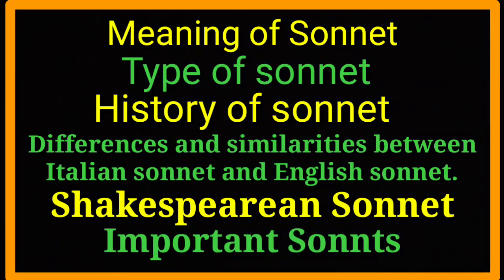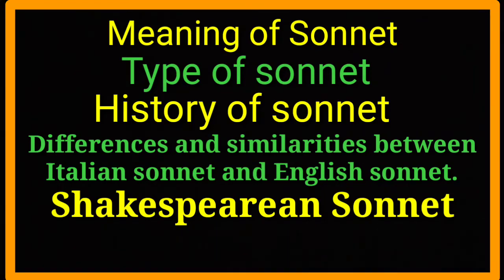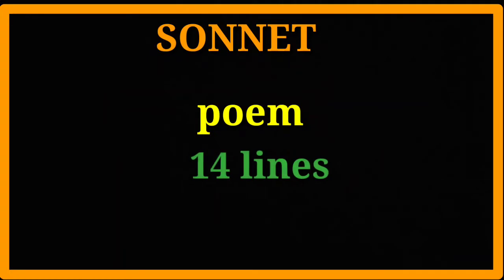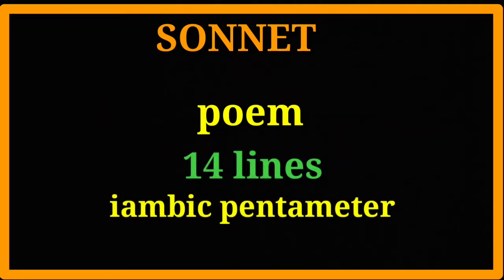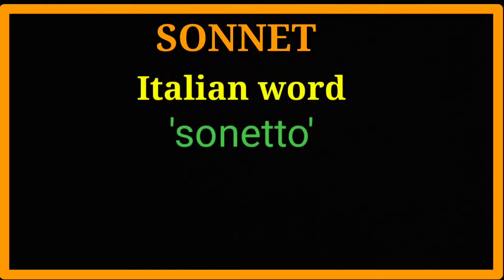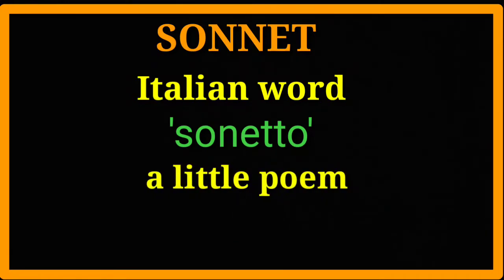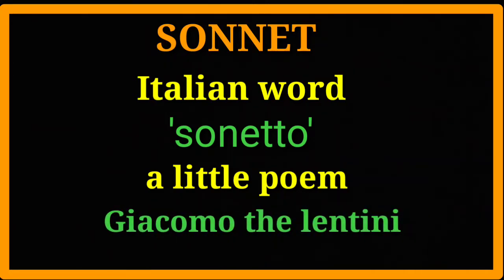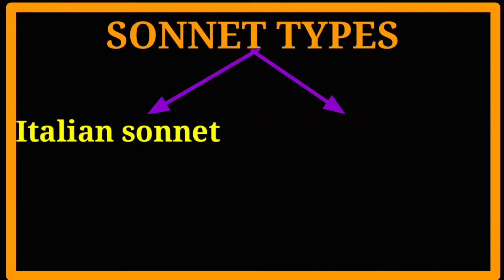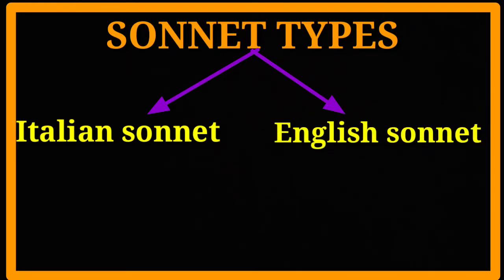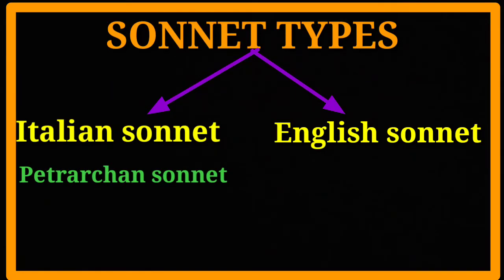So at first we should know what a sonnet is. A sonnet is a poem of 14 lines which is written in iambic pentameter with an elaborate rhyme scheme. The term sonnet is derived from the Italian word sonetto, which means a little poem. It originated in Italy and was created by Giacomo da Lentini, who is called the father of the sonnet. Next, sonnet types. There are two types of sonnet. The first is the Italian sonnet and the second is the English sonnet. The Italian sonnet is also called the Petrarchan sonnet and the English sonnet is also called the Shakespearean sonnet.